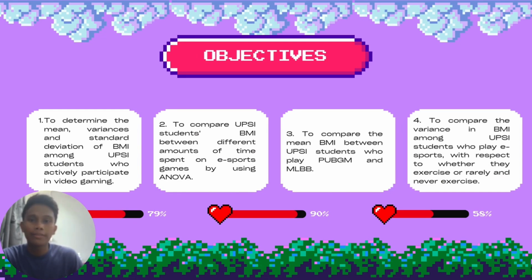We have 4 objectives. The first objective is to determine the mean, variance and standard deviation of BMI among UPSI students who actively participate in video game. And the second objective is to compare UPSI student BMI between different amount of time spent on esport games by using ANOVA. And the third objective is to compare the mean BMI between UPSI students who play PUBG Mobile and Mobile Legends. And last but not least, the fourth objective is to compare the variance in BMI among UPSI students who play esport with respect to whether they exercise or rarely exercise or never exercise.